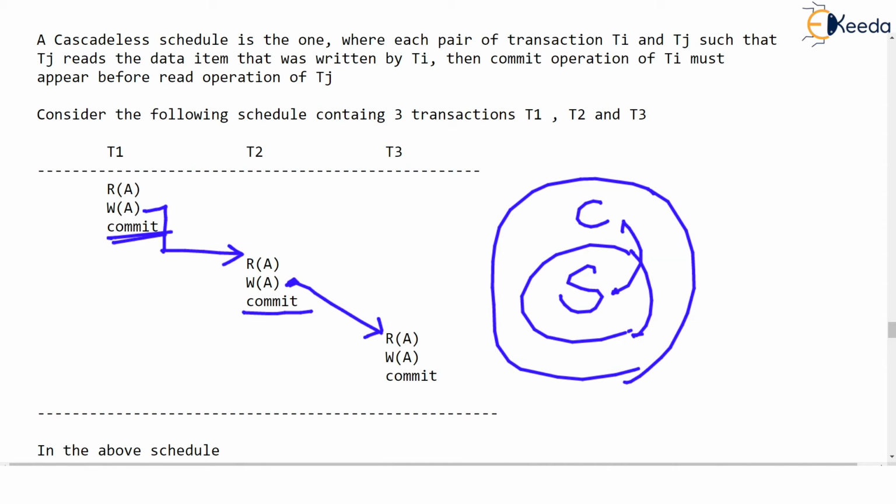But obviously, vice versa is not true, because if you remove commit from here and write it at the bottom, and this commit also you write somewhere down below, then this is cascadeless. But the strictness which we had imposed, that before even reading the data item A, which was updated by T1, T1 must commit. Before even reading the data item A by T3, which T2 had updated, T2 must commit. These rules are not followed, but still it is cascadeless.